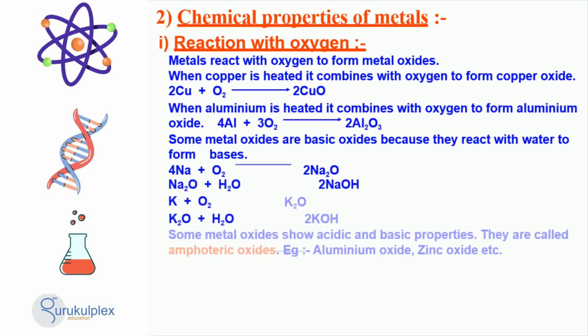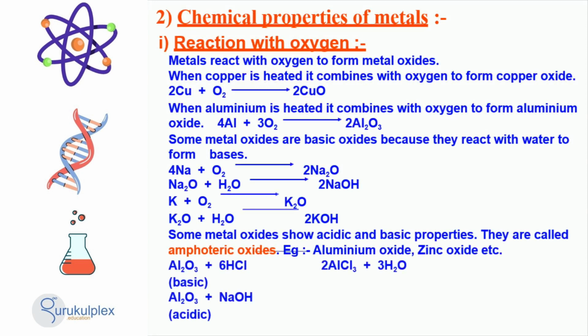Metals combine with oxygen to form metal oxides. For example, when copper is heated, it combines with oxygen to form copper oxide. Similarly, when aluminium is heated, it combines with oxygen to create aluminium oxide. Some metal oxides are basic oxides as they react with water to form bases, while other metal oxides display both acidic and basic properties and are called amphoteric oxides. Examples of this include aluminium oxide and zinc oxide.